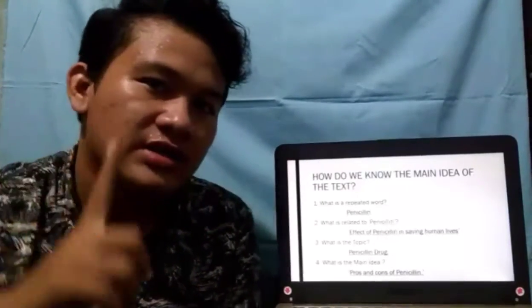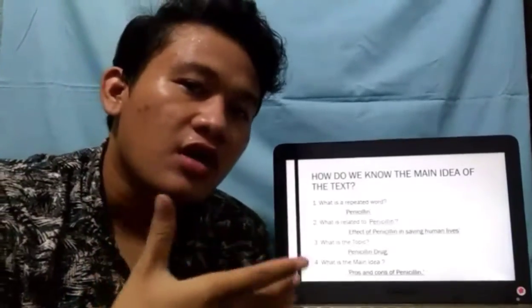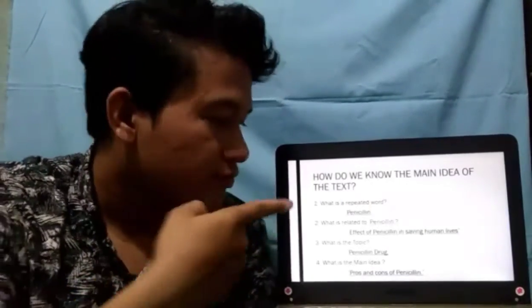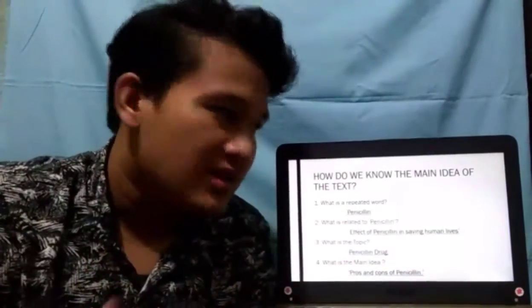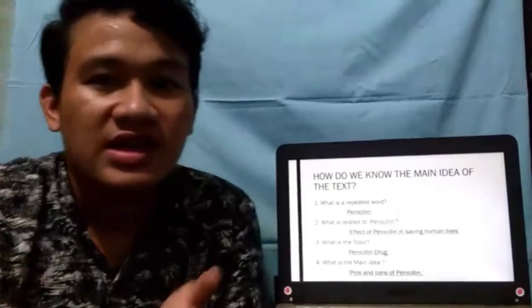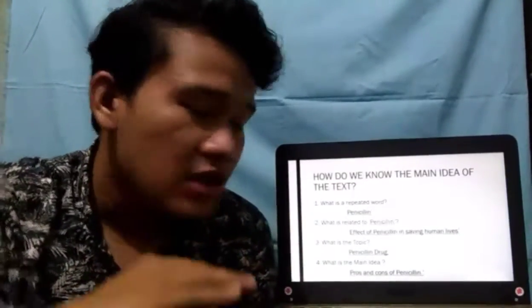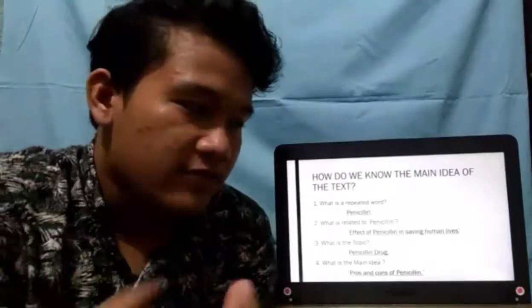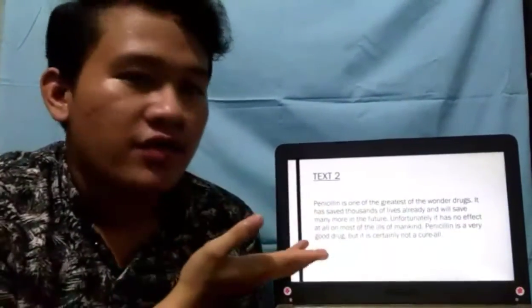The formula: the first step is to find the repeated word, and the repeated word in text 2 is penicillin. And what is related to the word penicillin? That's the effect of penicillin in saving human lives. How do we know? From the text.